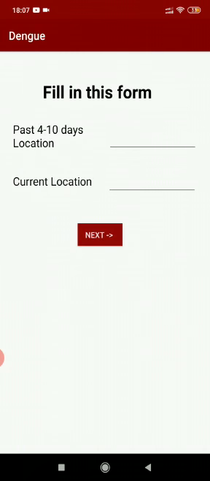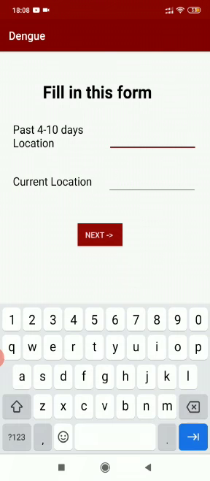The person who is affected, as you can see here, will be asked two questions here. The first one is past 4 to 10 days location and the current location. Reason behind asking past location is it generally takes 4 to 10 days after a mosquito bite to identify the symptoms. So we aim at tracing the dengue prone areas with this question. And the second one is current location. With this, we will be getting the data about the nearby hospitals and doctors who treat dengue.